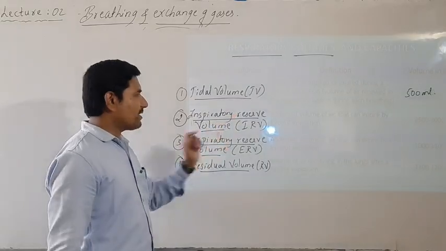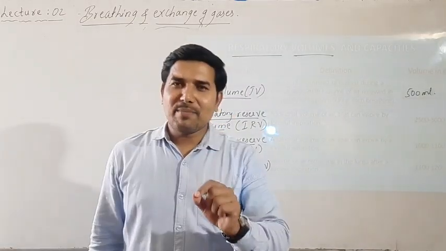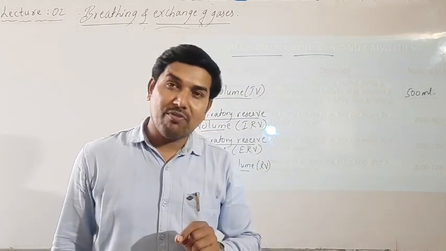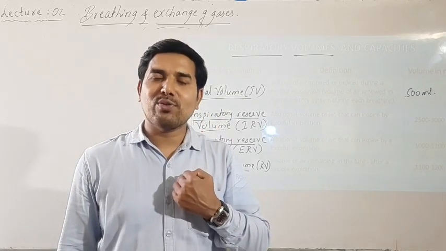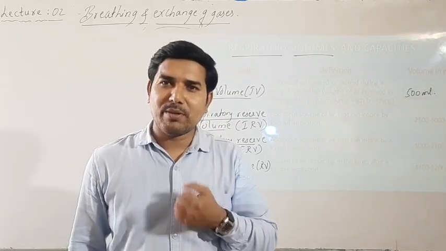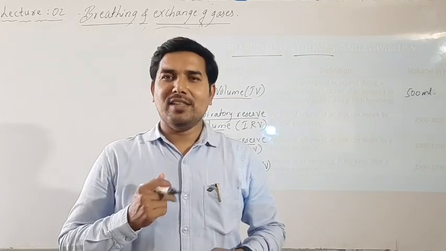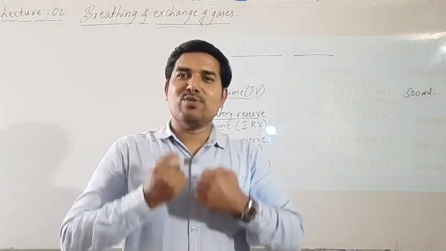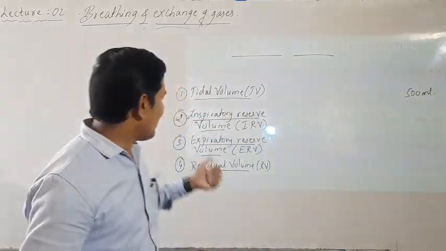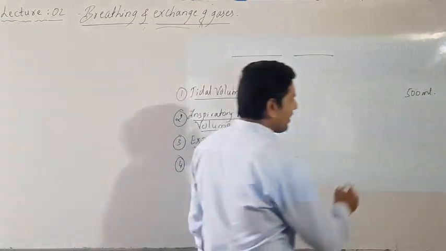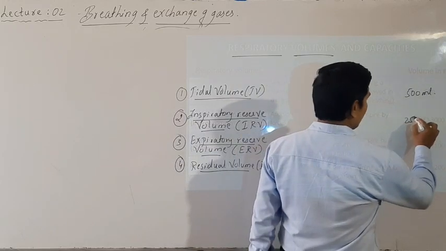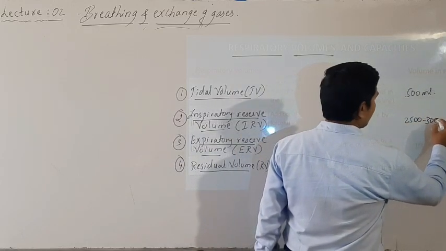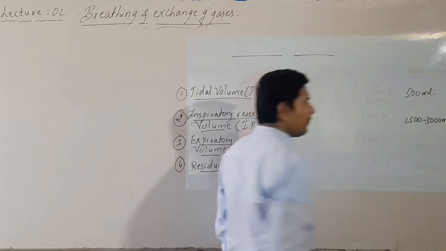Then inspiratory reserve volume. It is the maximum amount or volume of air that can be taken into the lungs during a forceful inspiration. That means when you take a deep breath, the total volume of air that is taken into the lungs is said to be IRV. Okay, and this IRV is around 2500 to 3000 ml.